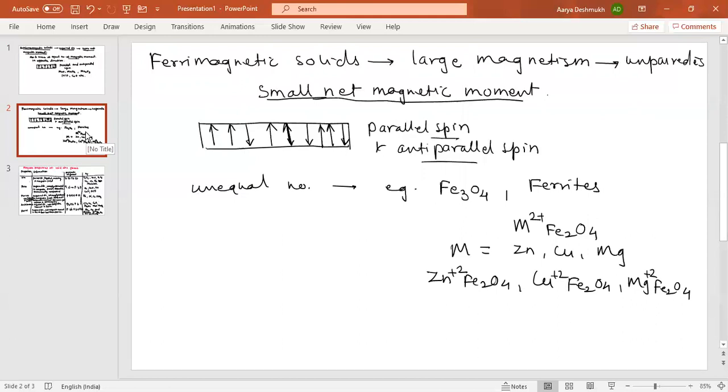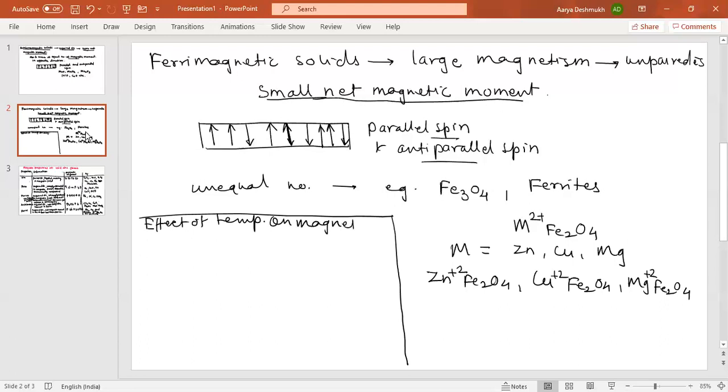Now, what is the influence of temperature on the magnetic character of the solid? I write here only. What is the effect of temperature on magnetism? This is again a very important point, which is a very small one.